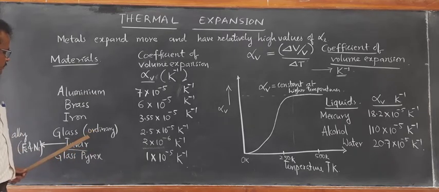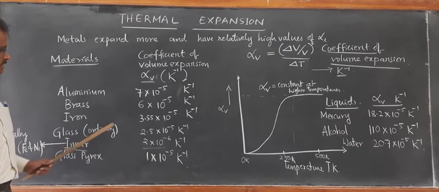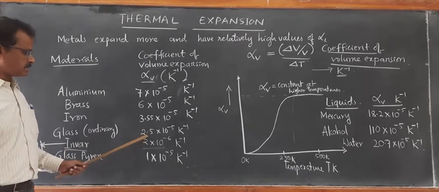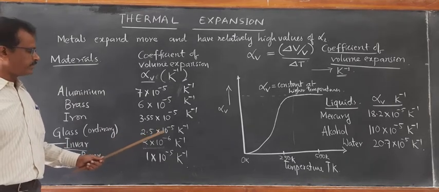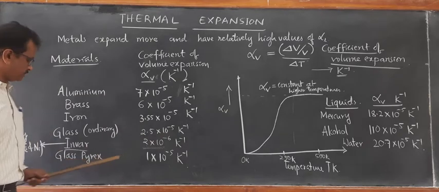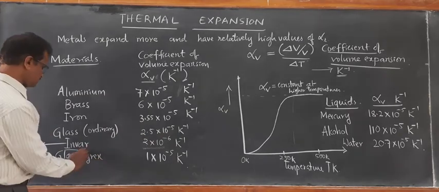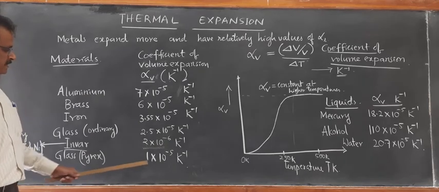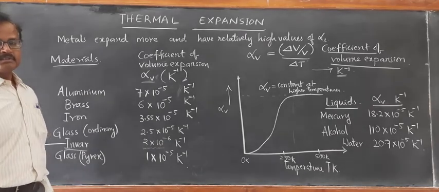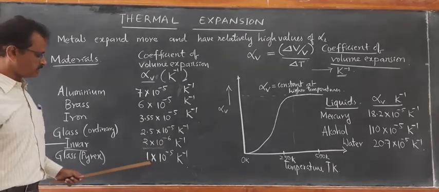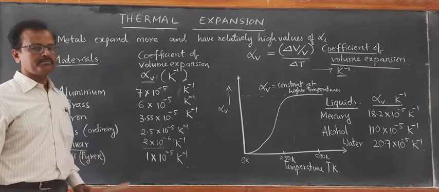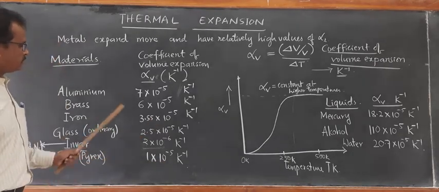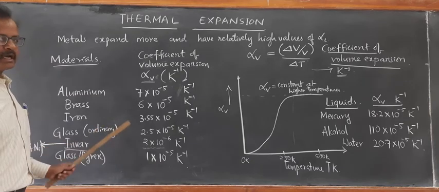You see, in between we have taken glass. Ordinary glass also expands. It has also got a good value, 2.5 into 10 to the power of minus 5 per Kelvin. And Pyrex glass is a special type of glass, specially prepared. It has got a very small value of the coefficient of volume expansion, 1 into 10 to the power of minus 5 per Kelvin. So these are the values of some of the metals and the solids.